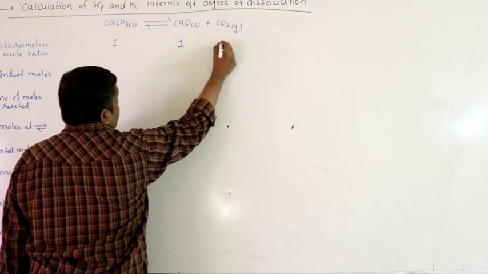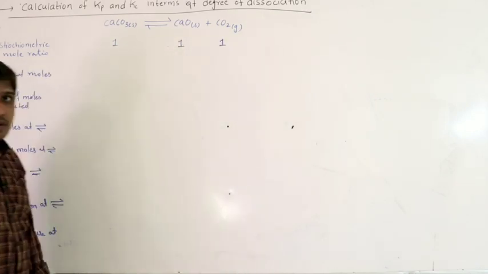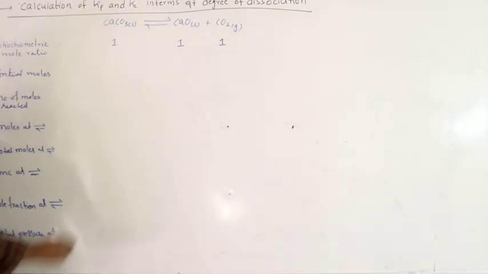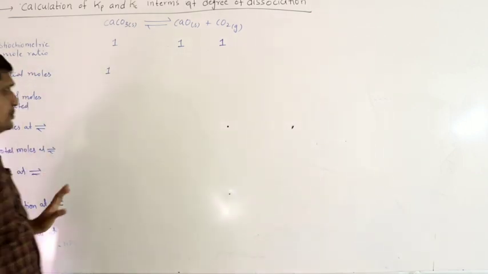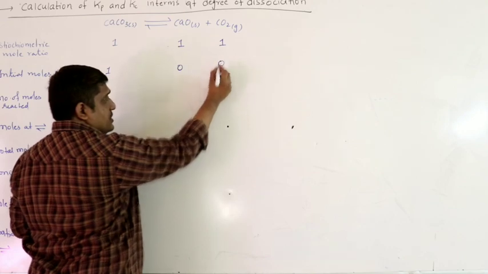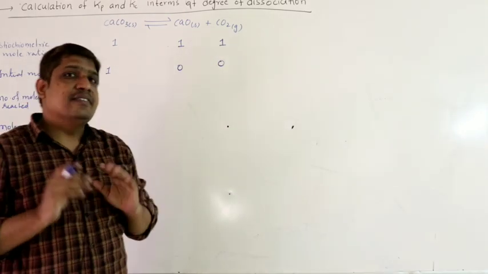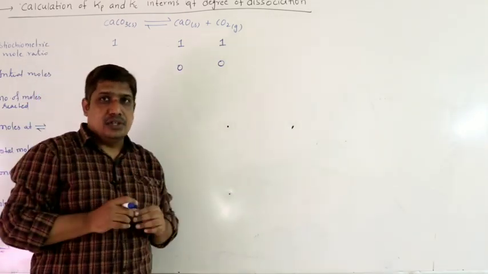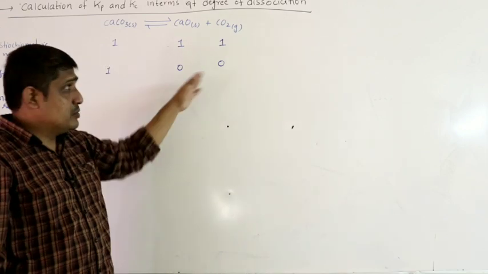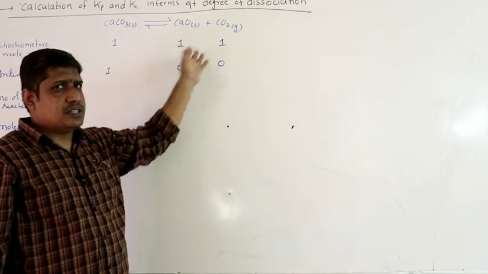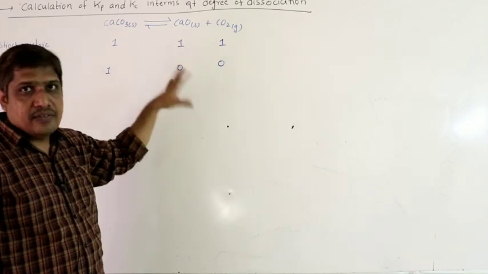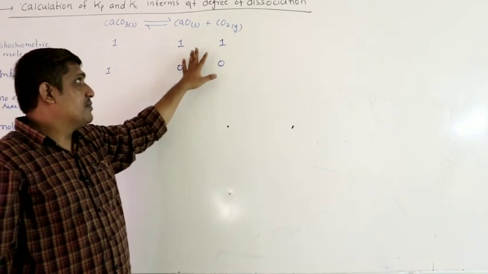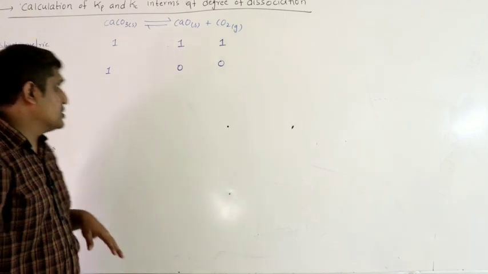If it decomposes completely, you will get 1 mole of CaO and 1 mole of CO2. Initial moles, let us assume 1 mole or A moles, that is up to you. Products generally will be 0 unless it is given in the problem. If they give some x moles, then you have to write 0 plus x, 0 plus y, like that. Unless it is given that some x moles or y moles of products are there, you should consider them as 0.